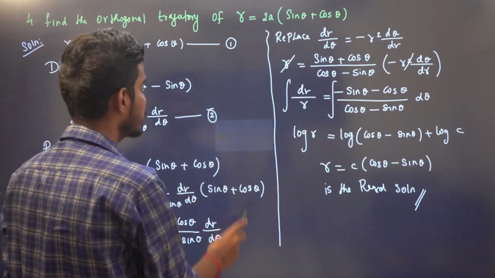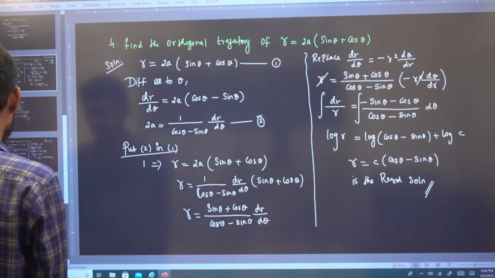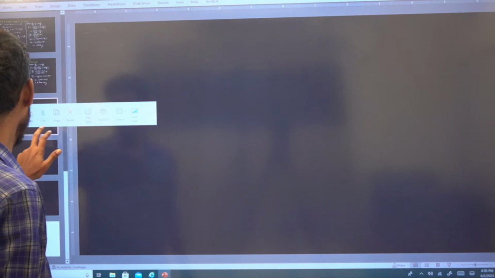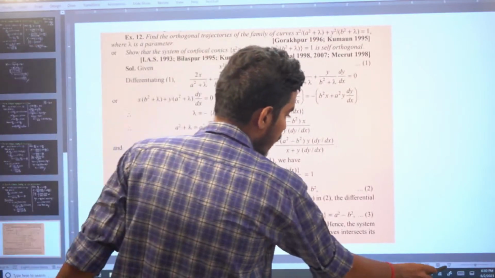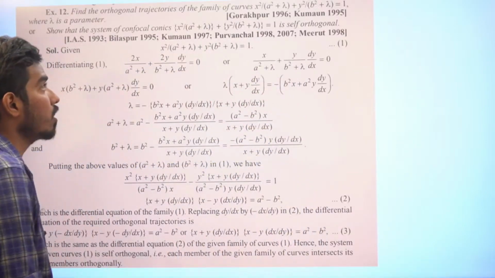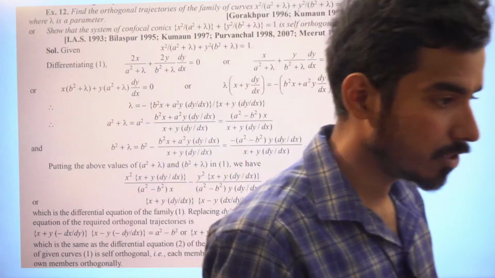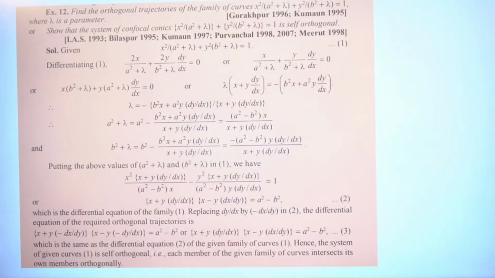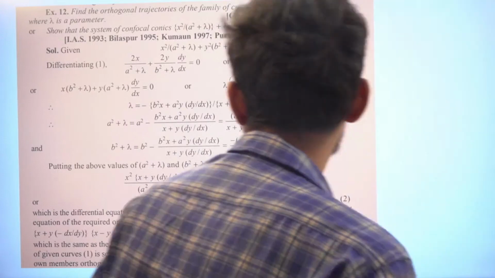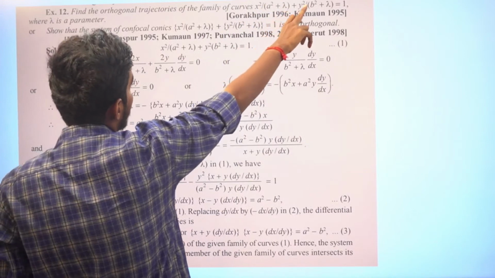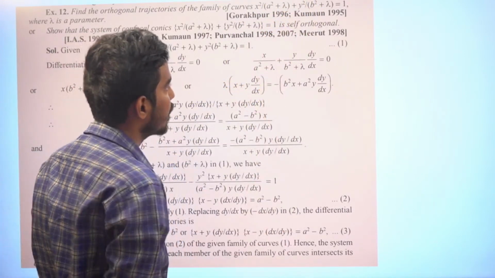I'll give you one more exercise problem. You can do that. So find the orthogonal trajectory of the family of curves. If it is not visible, I'll just send you the notes in Telegram. So what it says is: find the orthogonal trajectory of the curve x square by a square plus lambda, plus y square by b square plus lambda, is equal to 1.